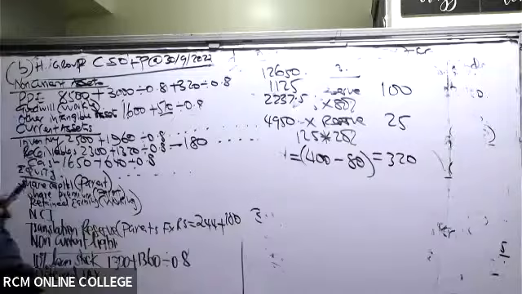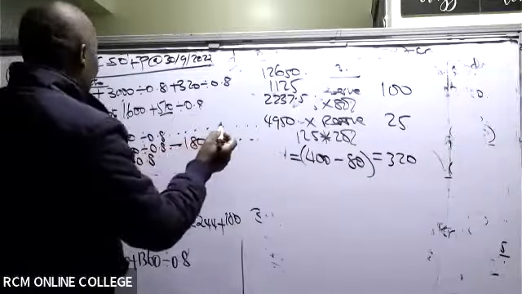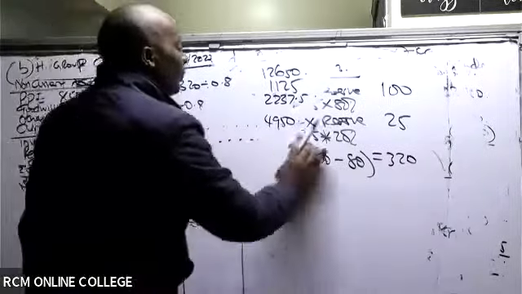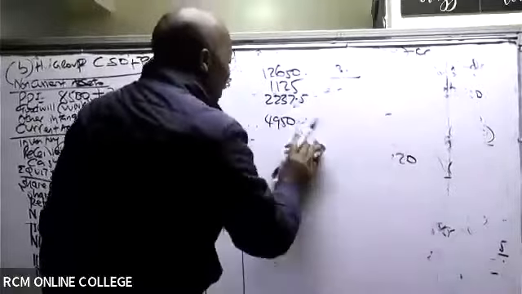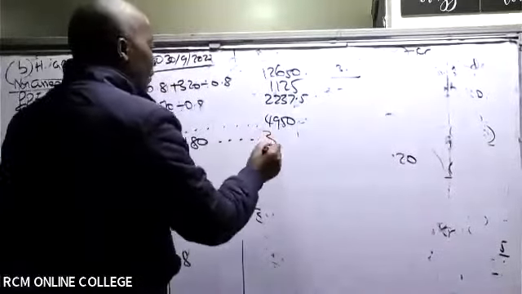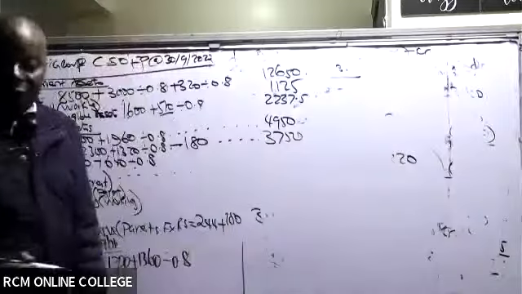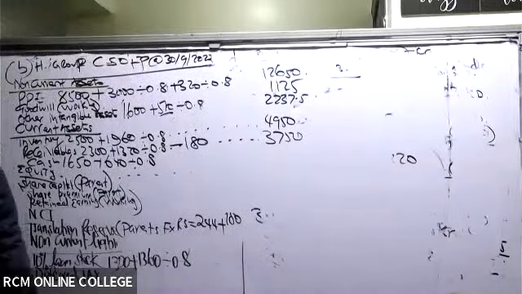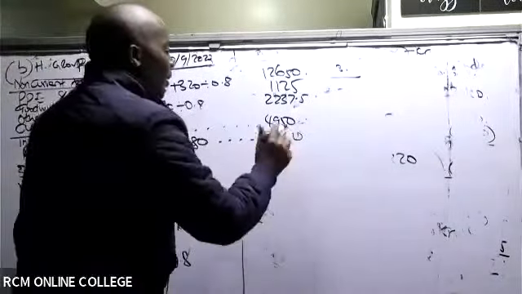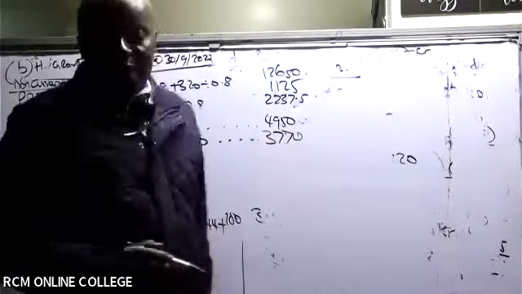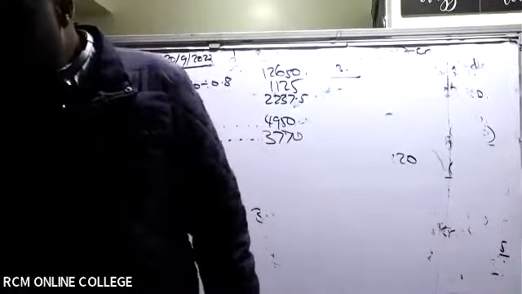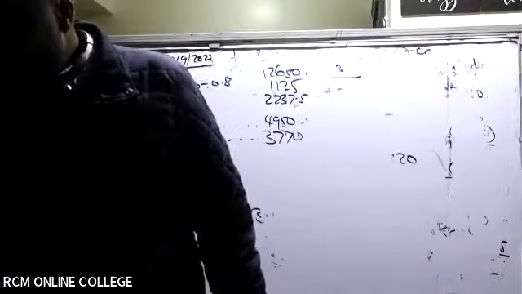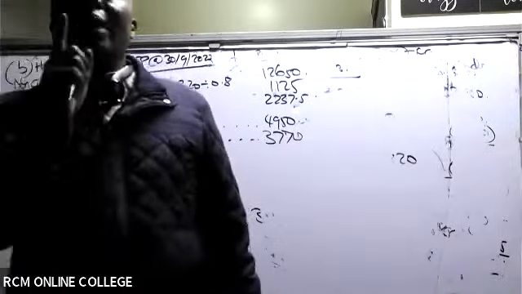Thank you so much. So somebody is already giving me a figure of 37.70. So receivables, we have 37.70. How about your adjusted payable?